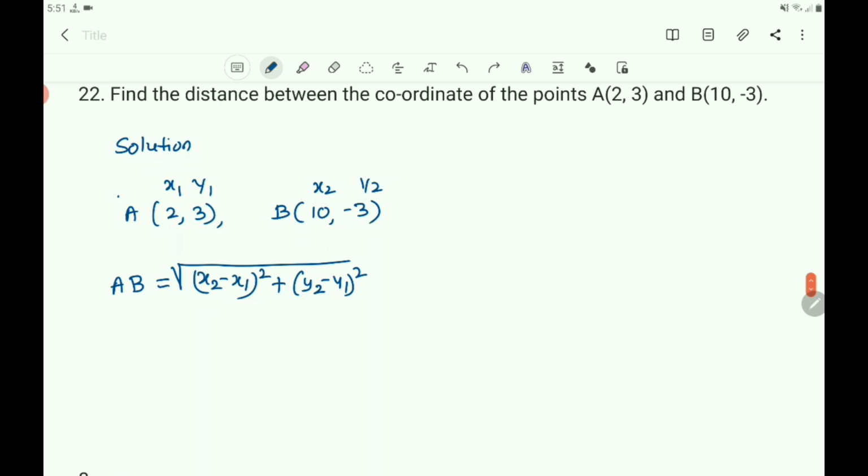So let us write here AB equals root of x2, which is 10, minus x1, which is 2. So x2 minus x1 means 10 minus 2 whole square, plus y2 minus y1, where y2 is minus 3, so minus 3 minus 3 whole square.